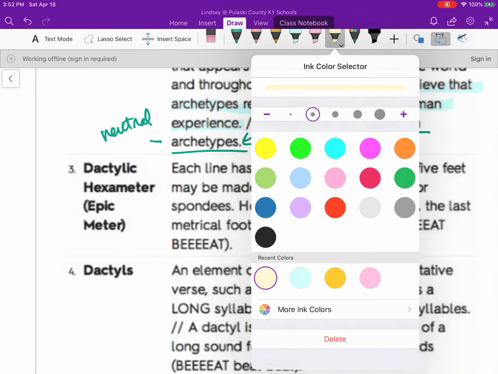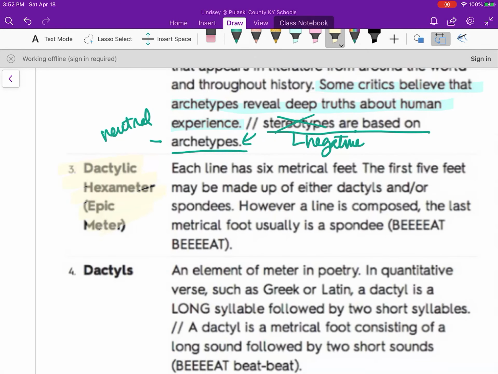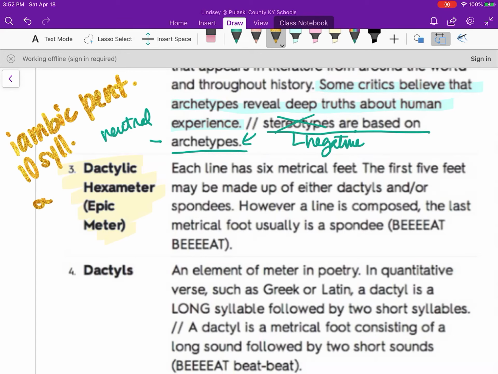Next we have dactylic hexameter. So you guys remember iambic pentameter, right? Iambic pentameter had 10 syllables with 2 feet per syllable, right? Well, each of these lines has 6 metrical feet.